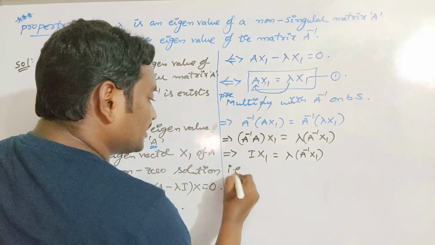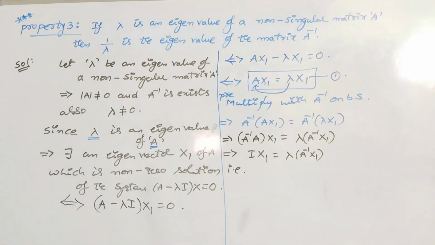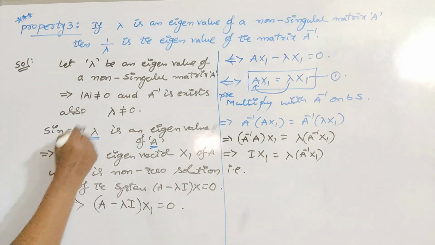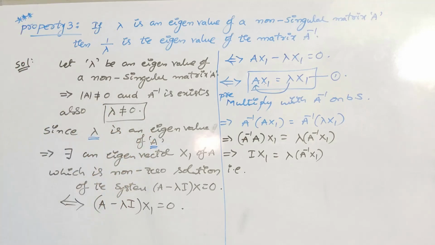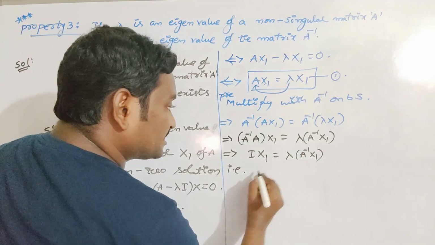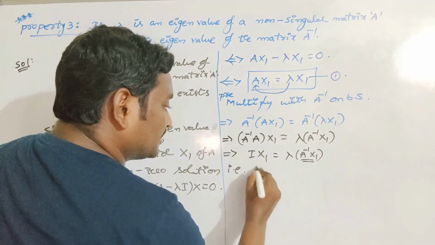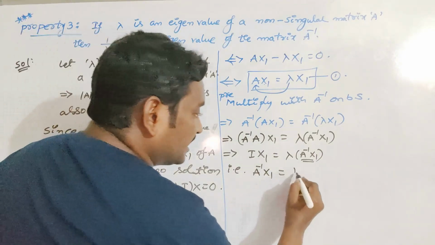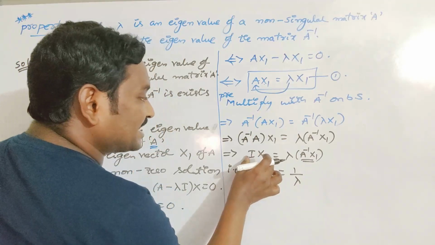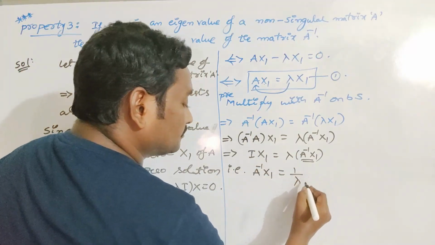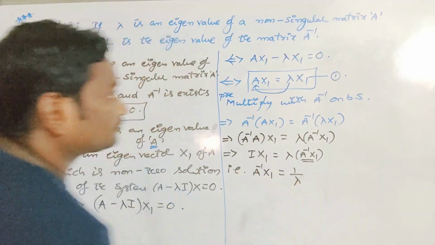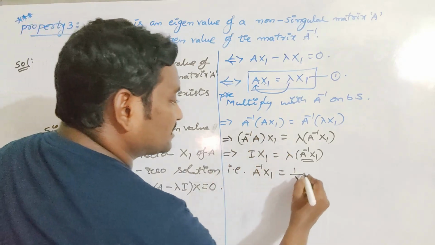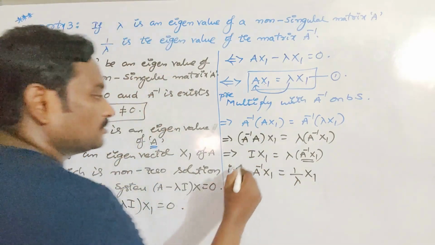Now you can divide with lambda on both sides, because lambda is a non-zero real number. So you will get, first I will write this term, A inverse x1 is equal to 1 by lambda into this term. What is I x1? I x1 is nothing but simply x1. So look at this equation.